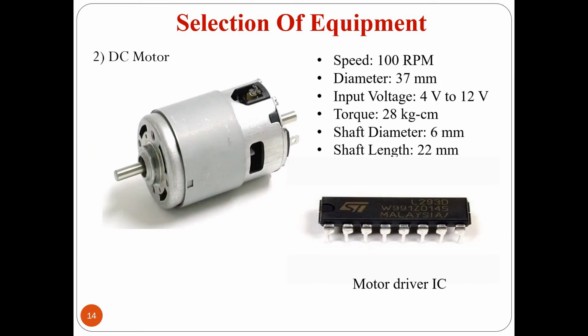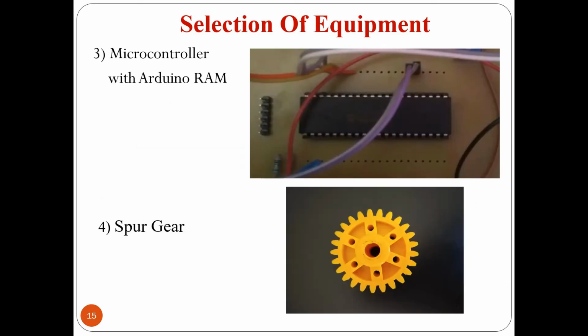The next one is the DC motor. We use a DC motor which has the following specifications. Speed of DC motor is 100 rpm, diameter 37 mm, input voltage 4 volt to 12 volt, torque 28 kg centimeter, shaft diameter 6 mm and shaft length 22 mm. Another equipment is the microcontroller, Arduino. The microcontroller with Arduino is an open source microcontroller and it has electrically programmable read-only memory.